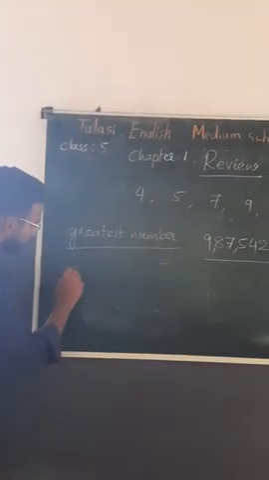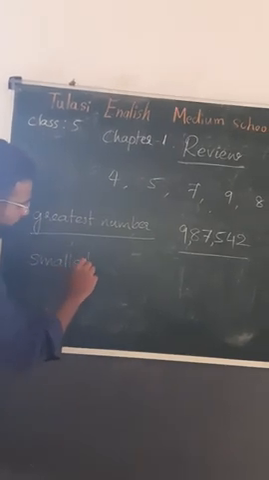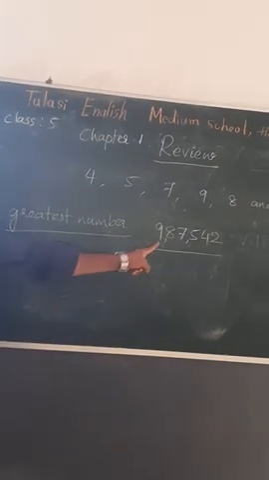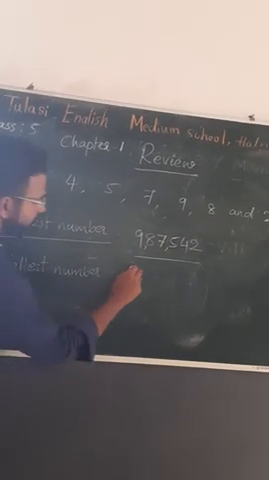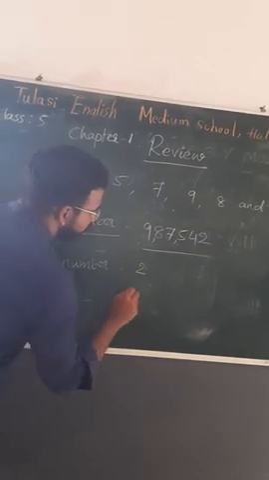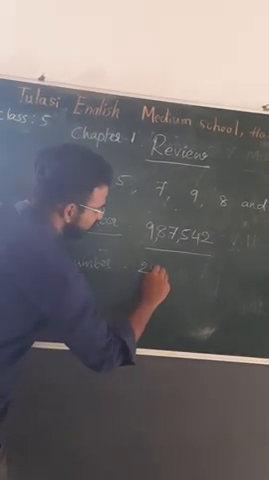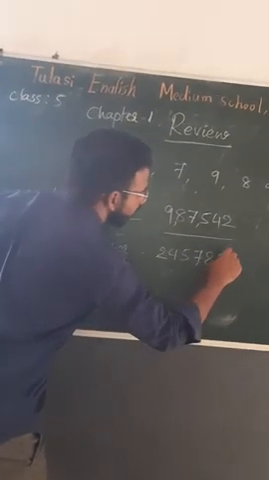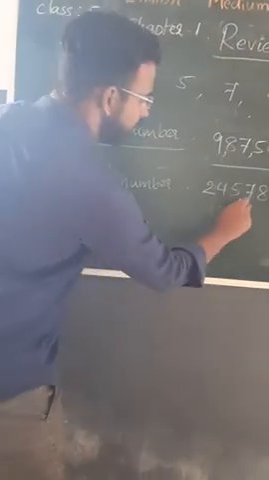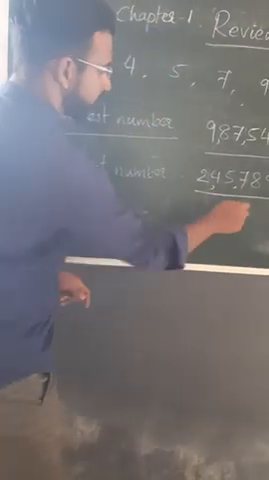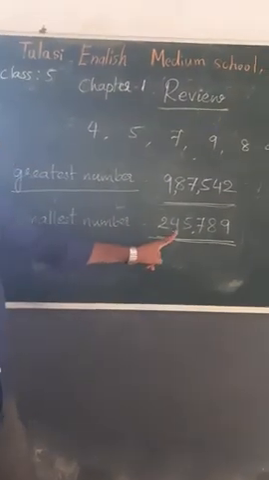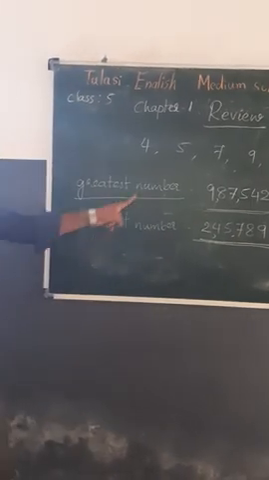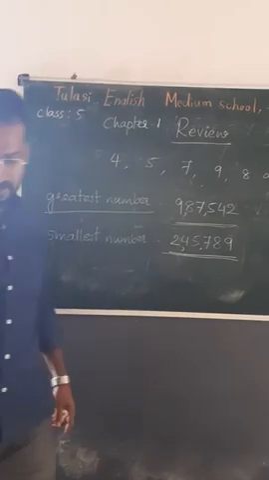Okay. Now smallest number, in reverse. 2 should be in the highest place. 4, 5, 7, 8, 9. All the digits I wrote in reverse order. Two lakh 45,789 is the smallest number that can be formed using the given digits.